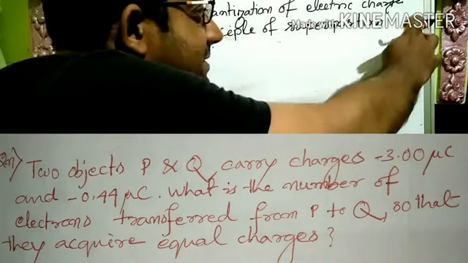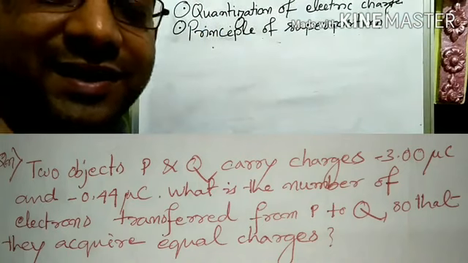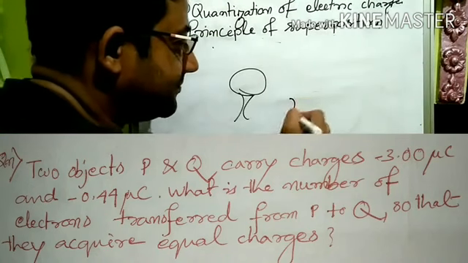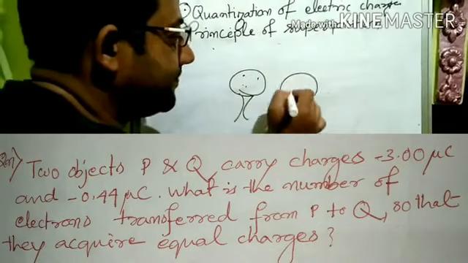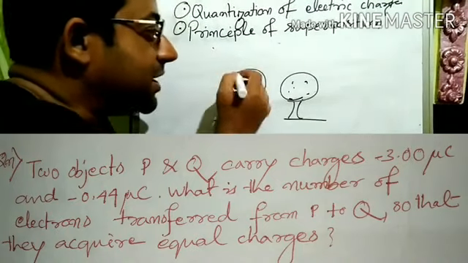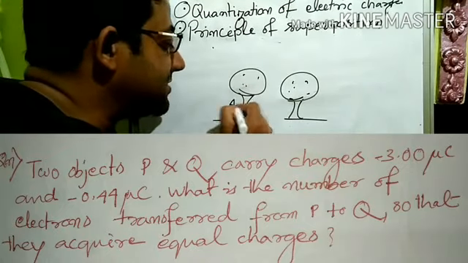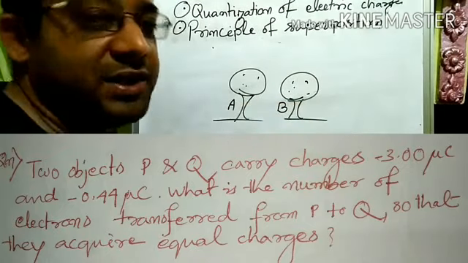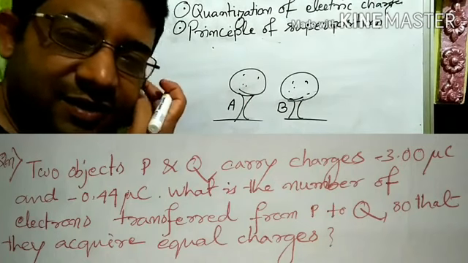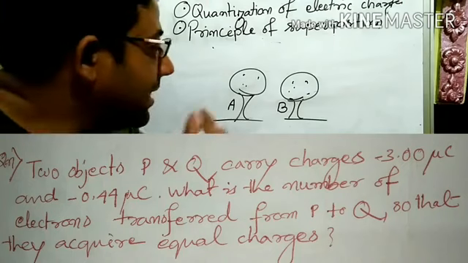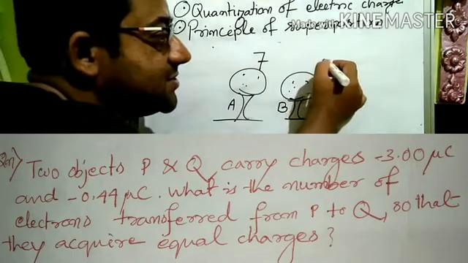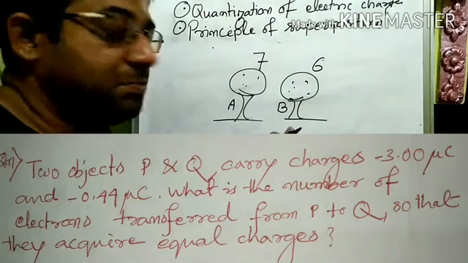Okay, while discussing this, I am discussing one hypothetical concept. Let us say there are two trees, and there are few birds sitting in tree A, let us say, and few birds sitting in tree B. This kind of simple arithmetic you might have done in your earlier classes in your childhood. Now here let us say 7 birds are sitting on tree A, and 6 birds are sitting on tree B.